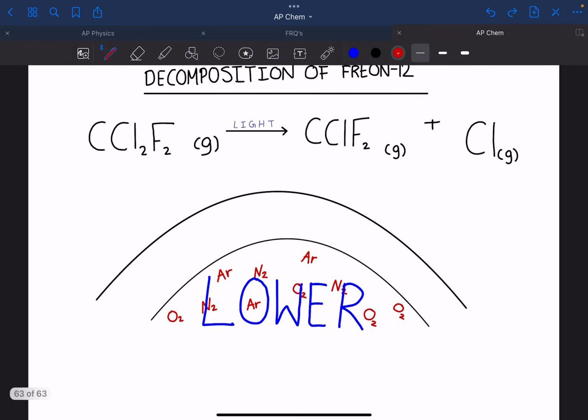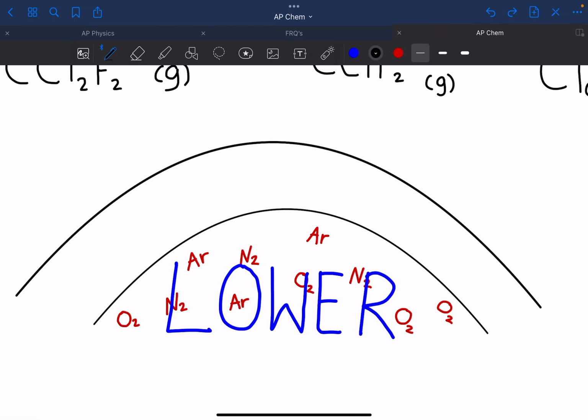But let's look at the structure of our atmosphere. So here we have our lower atmosphere, in which we do not want O3, or ozone, in the lower atmosphere because it can trigger a variety of health problems, specifically for older people and younger children. So now we have our upper atmosphere.